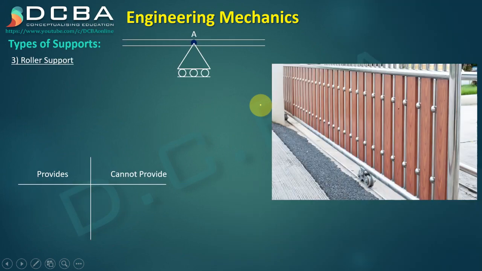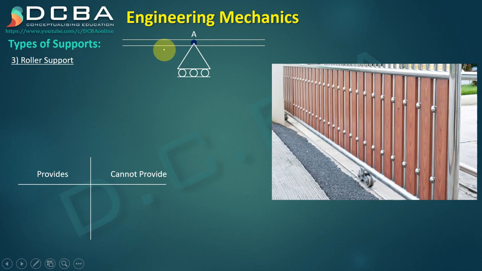Next type of support is a roller support. When we talk about the roller support, it is an idealization. Here it is shown on wheels, but there is actually no support that is on wheels, right? Hardly would there be any support which is actually on wheels. But this is an idealization, that this support allows movement in one direction. It resists movement in one direction and it allows movement in one direction.